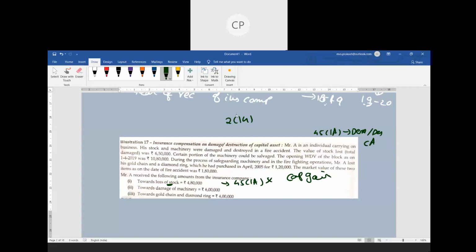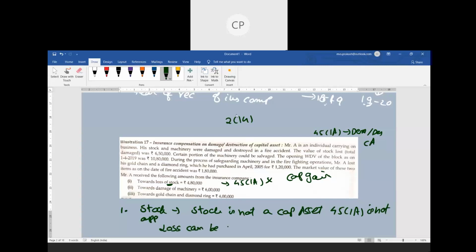First, what is your asset? Stock is your asset. You need to clearly mention stock is not a capital asset. So as it is not a capital asset, 45 subsection 1a is not applicable. So you are not going to apply 45(1)(a). But this loss, whatever loss you are having, can be claimed as a deduction under the head profits and gains from business or profession.